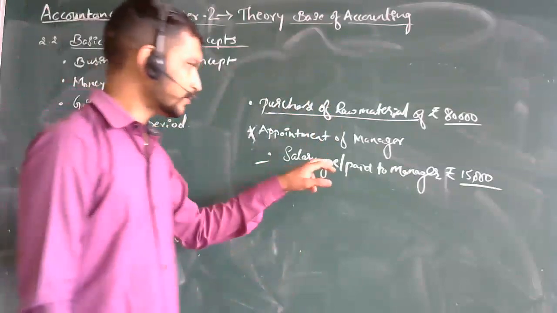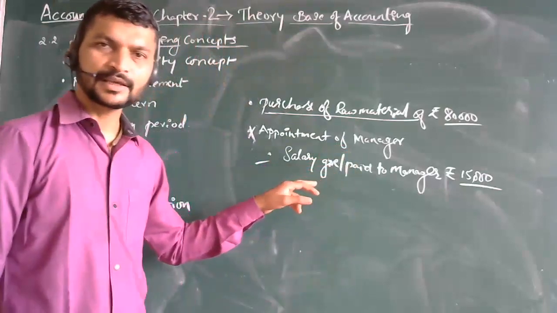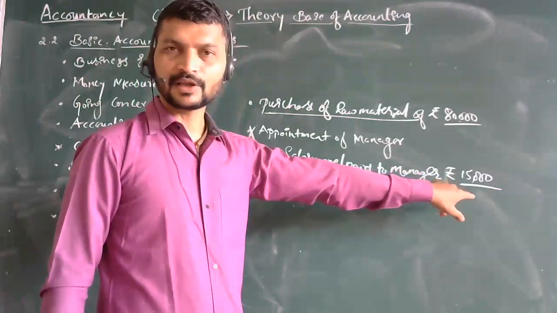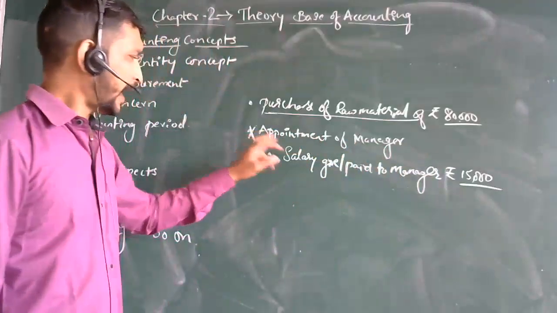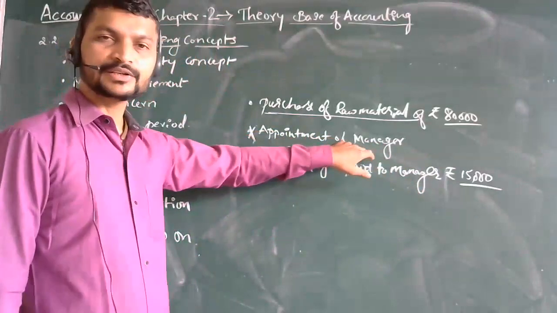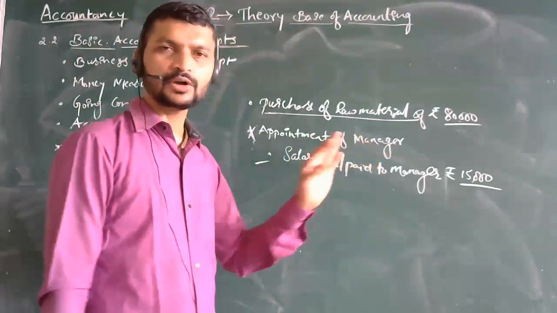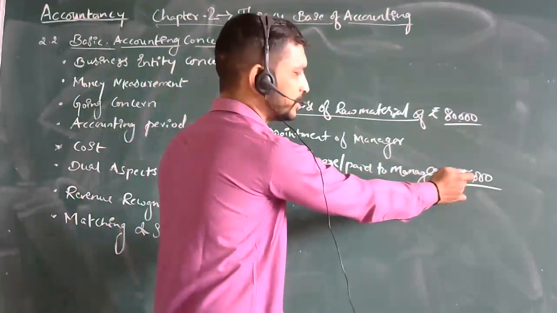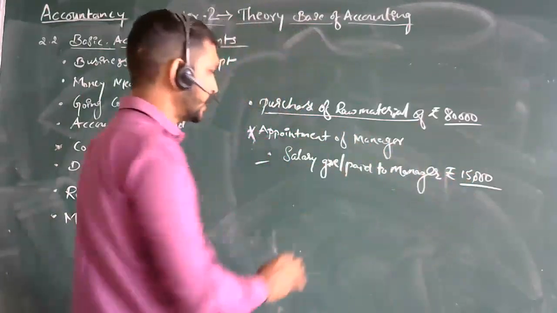Why? We are paying money, which is the salary for the manager. We are paying this 15,000, and this transaction will be recorded. So the appointment of the manager cannot be recorded. Salary given or paid to the manager contains a measurable value in money terms, so that can be recorded.